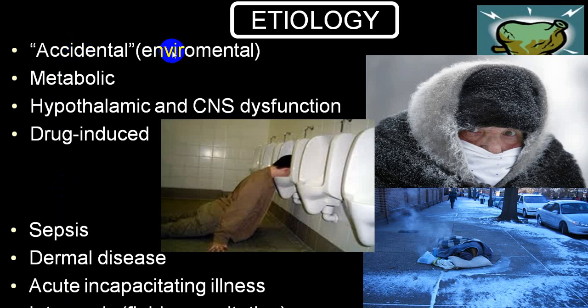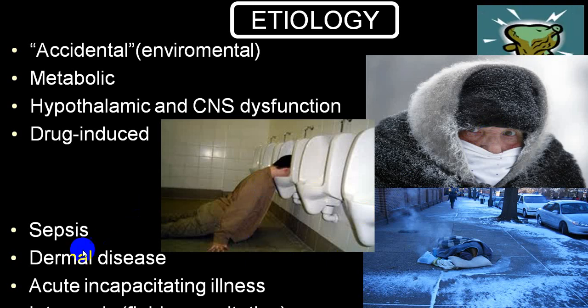Environmental exposure with a normal thermoregulatory center of the body, you label as primary. This is accidental, primary.